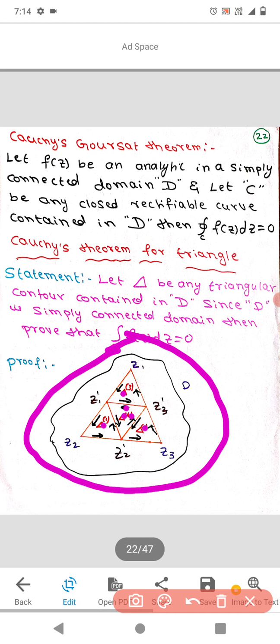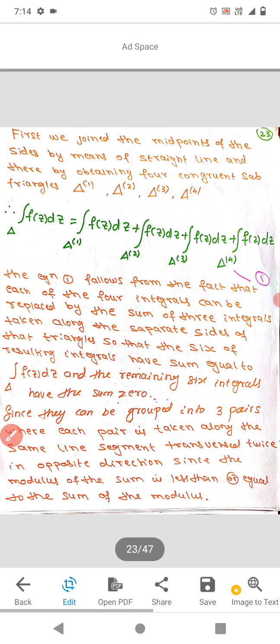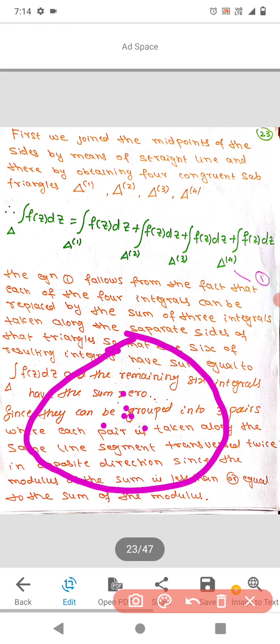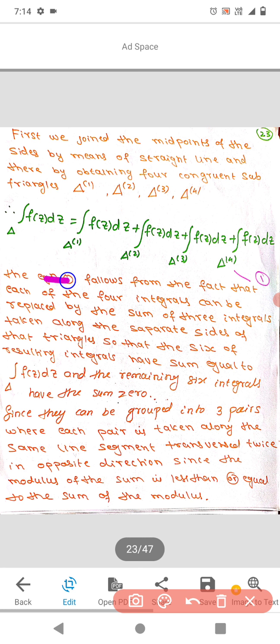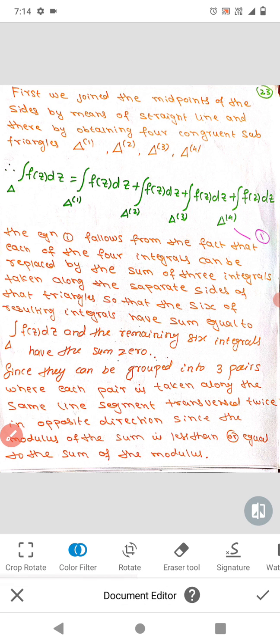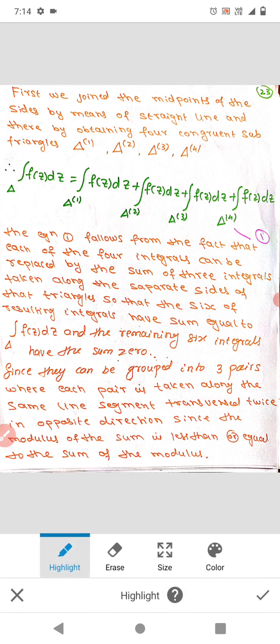Now coming to equation 1. Equation 1 follows from the fact that each of the four triangles can be replaced by the sum of three integrals taken along the separate sides of the triangle, so that six of the resulting integrals have sum equal to 0, because the opposite sides cancel each other.